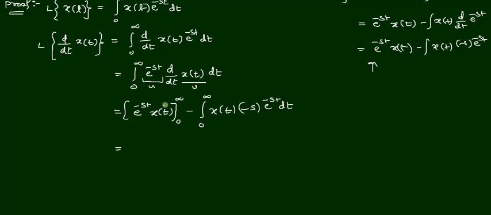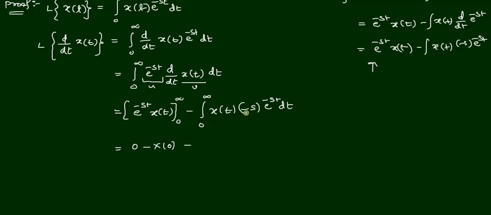Now apply the limits to the first term. The upper limit is infinity. When we substitute infinity, e power minus infinity into x of infinity is 0 into something, so that is 0. Minus the lower limit 0: e power minus st becomes e power 0, which is 1, and 1 into x of 0 is x of 0. So that is 0 minus x of 0.